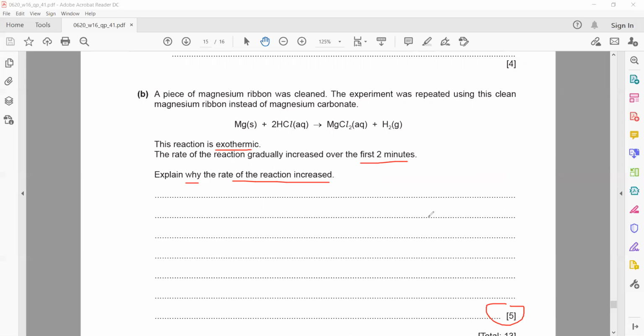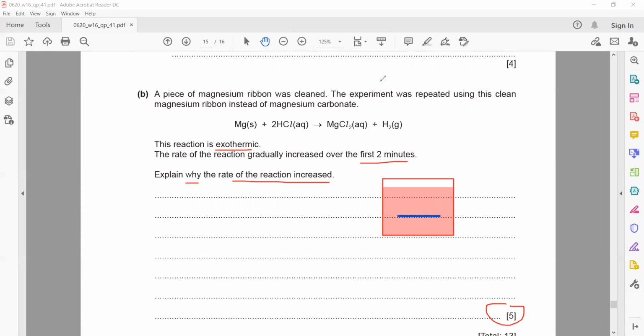So why does the rate of the reaction increase? Because the reaction is exothermic. An exothermic reaction releases energy. Say you have a container filled with acid and you add magnesium metal, or magnesium ribbon.